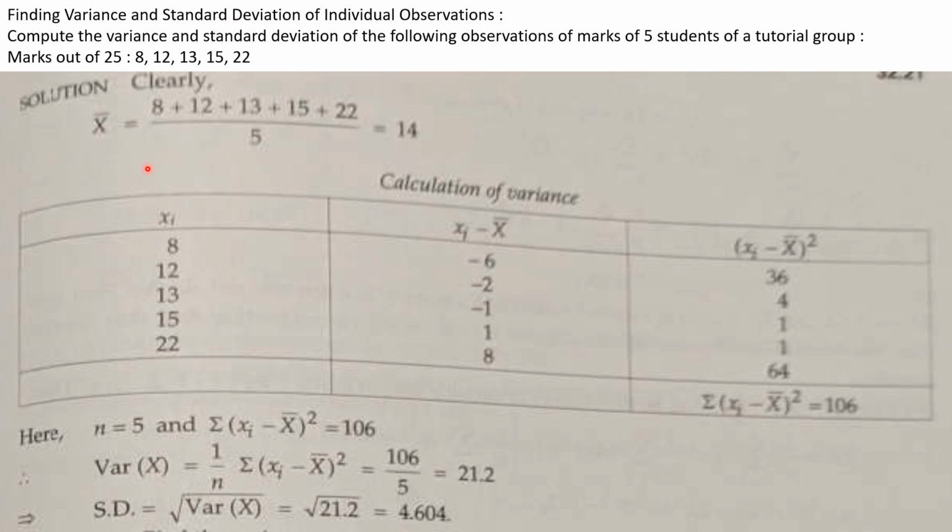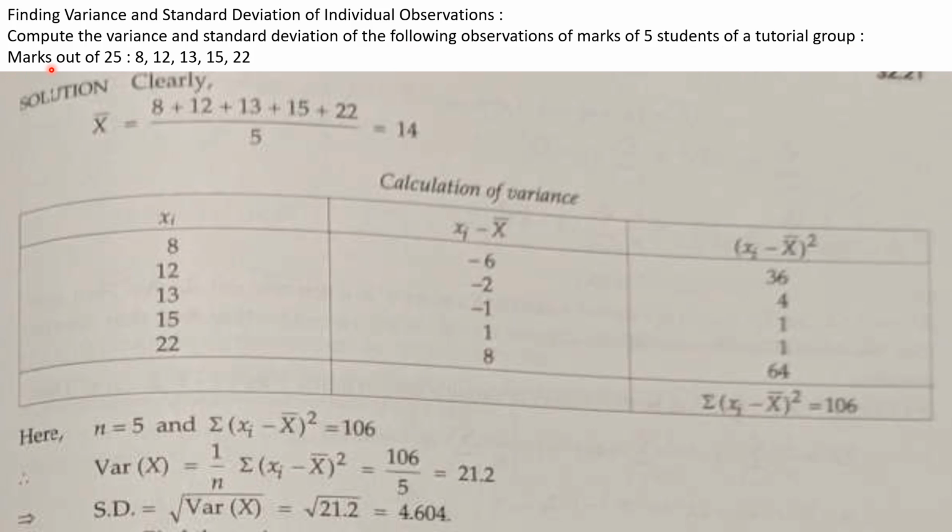Let us take an example for finding the variance and the standard deviation of individual observations, that means finding variance and standard deviation of ungrouped data. Compute the variance and the standard deviation of the following observations of marks of 5 students of a tutorial group.